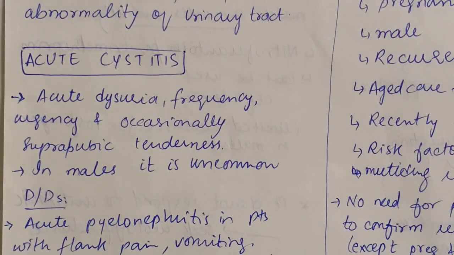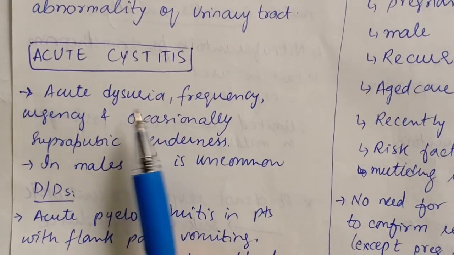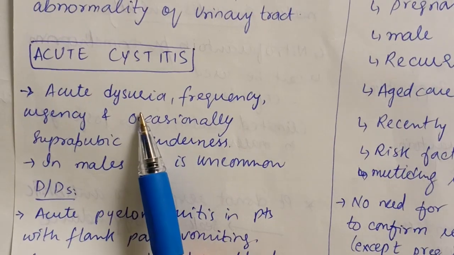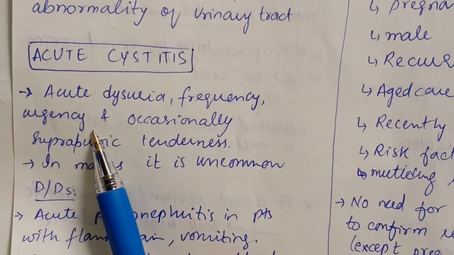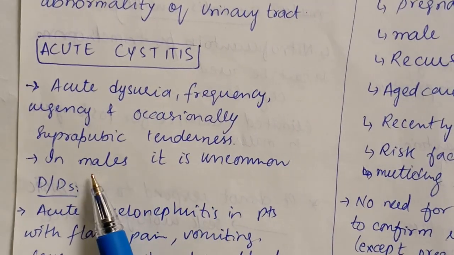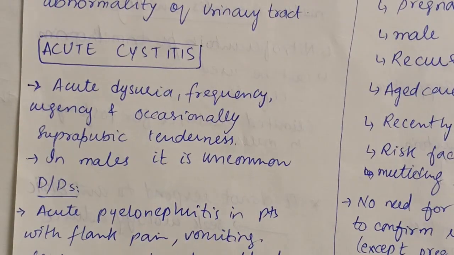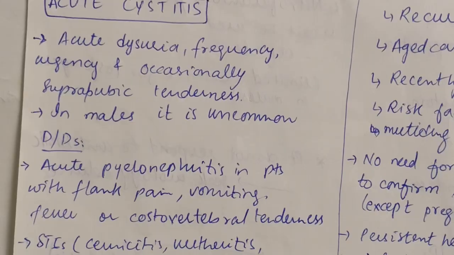Acute cystitis presents with acute dysuria, that is pain during micturition. Frequency is increased, there is urgency, and occasionally suprapubic tenderness. In males, acute cystitis is uncommon. So, what are the differential diagnoses of acute cystitis?